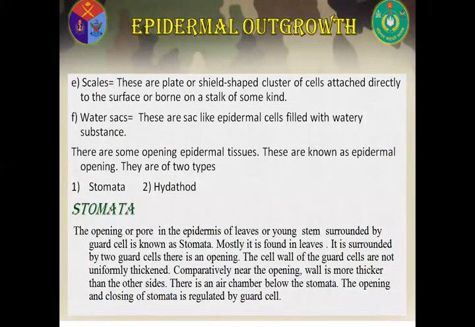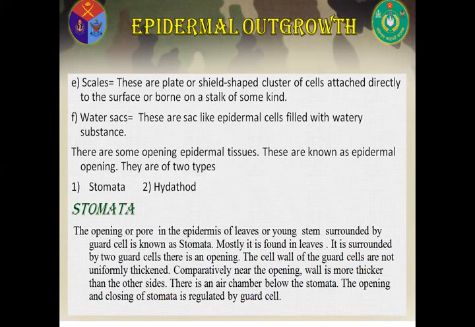Epidermal outgrowth. Scales. These are plate or shield-shaped clusters of cells attached directly to the surface or grown on a stalk of some kind. Water sac. These are sac-like epidermal cells filled with watery substance.